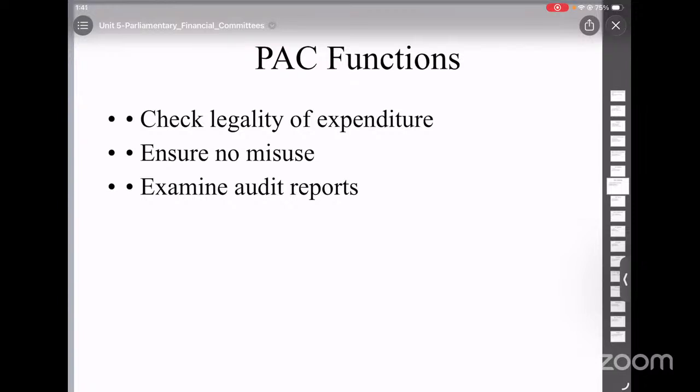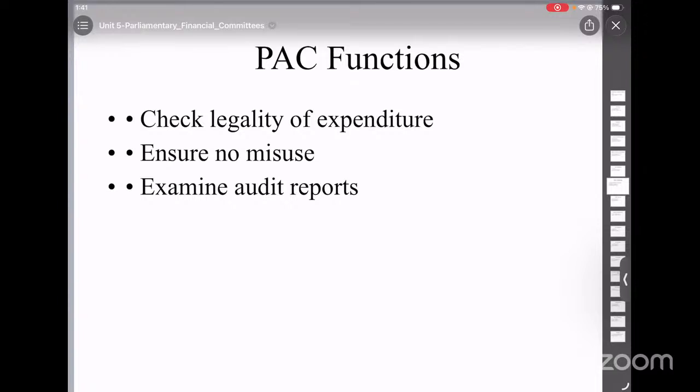So now how does this Public Accounts Committee work? Firstly, the Comptroller and Auditor General gives a report and the Public Accounts Committee studies it. Then it calls the officials, asks questions, and collects the evidence.